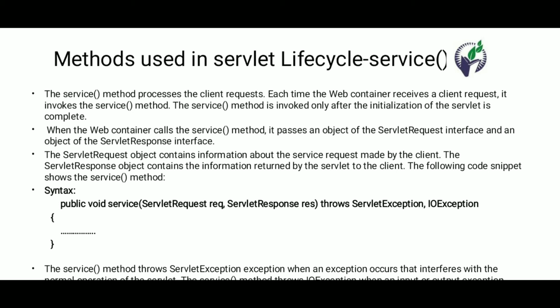And if an input-output problem occurs, that exception is handled by IOException. So the request and response are generated using the service method, and both objects are contained in the service method parameters.